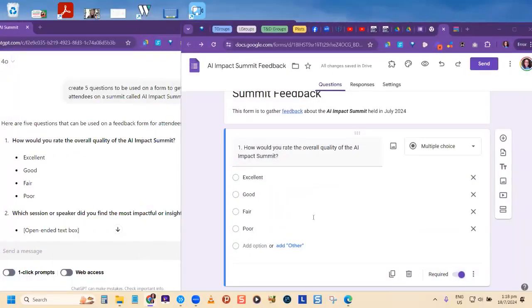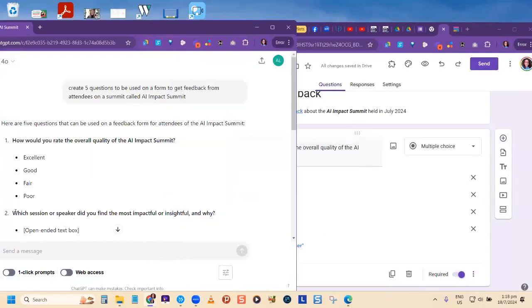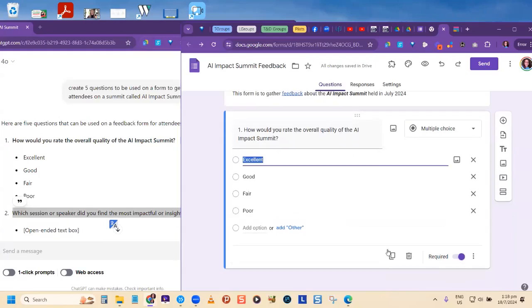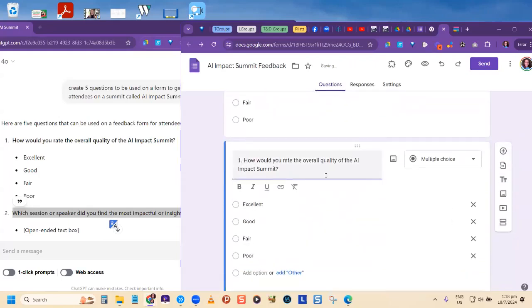So it said, which session. So we know that for this one, we're going to say which session. What kind of question will this be? So I'm going to duplicate it, but I'm not going to do multiple choice. What kind of question would this be? Question type. So I'm saying, which session did you find most impactful or insightful, and why?